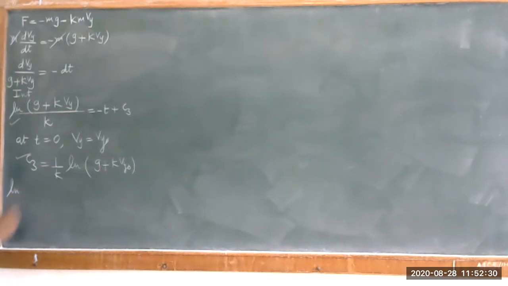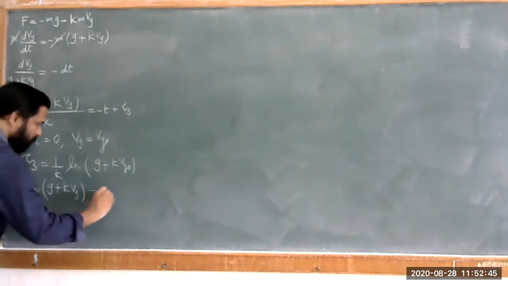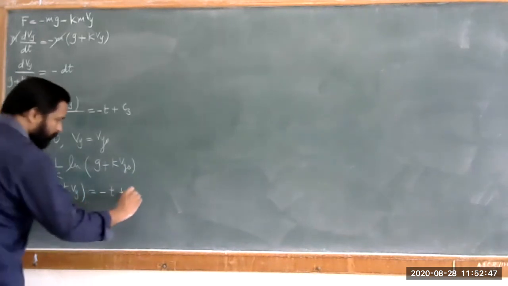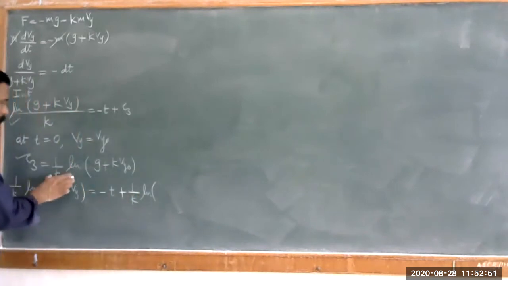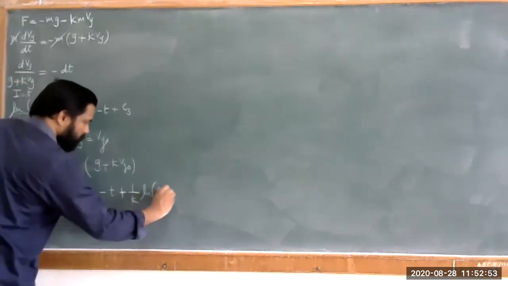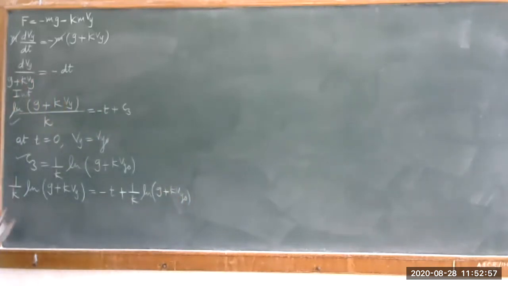So you write 1 upon k into ln of (g plus k Vy) is equal to minus t plus 1 upon k ln of (g plus k Vy naught). So that is your equation.